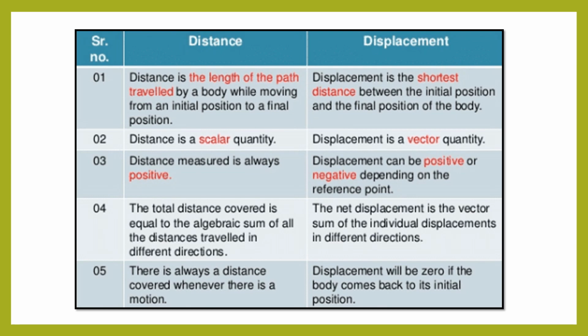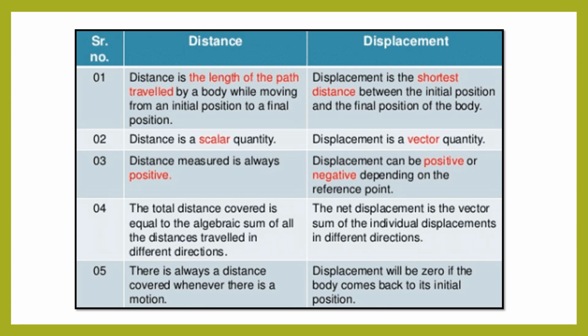Displacement is the net displacement, the vector sum of all the individual displacements in different directions. In distance, there is a total distance covered and the addition of distances traveled in different directions, whereas in displacement there is an addition of individual displacements in different directions.